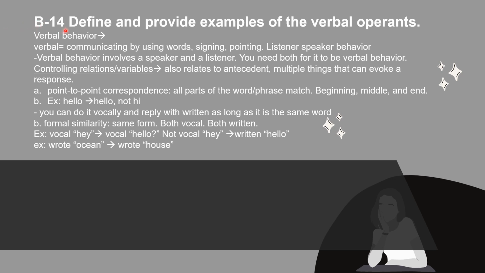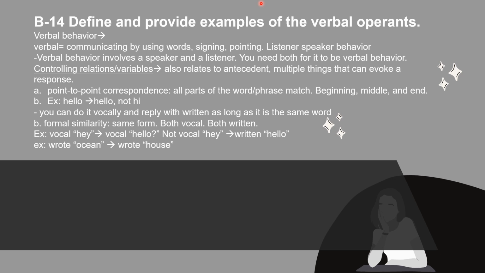Section B14. Define and provide examples of the verbal operants. So first, let's talk about verbal behavior. When we're talking about verbal, we're talking about communicating by using words, signing, pointing, anything that's listener-speaker behavior. Verbal behavior involves a speaker and a listener. You need both for it to be verbal behavior. Both have to be involved, a speaker and a listener.